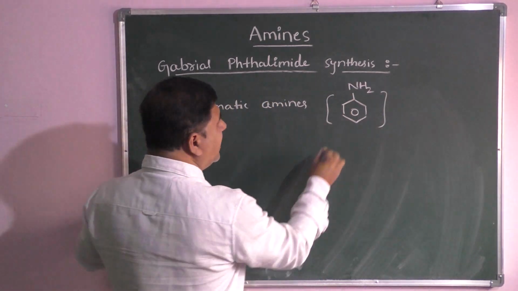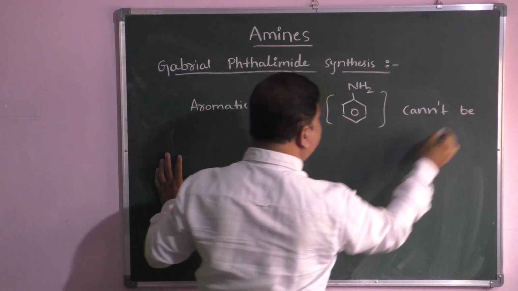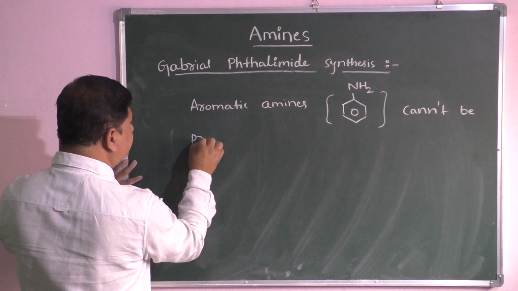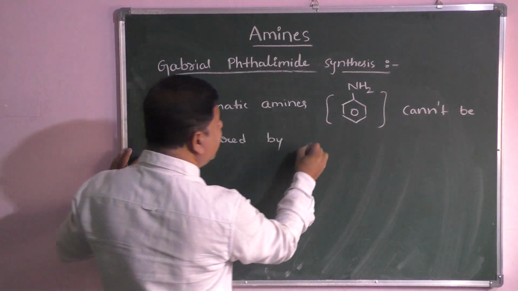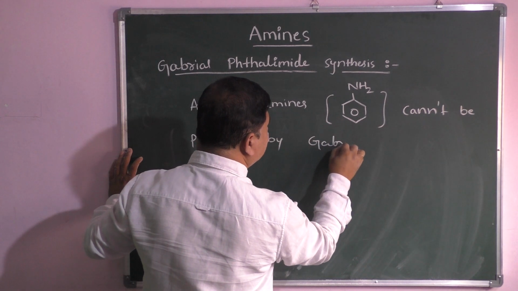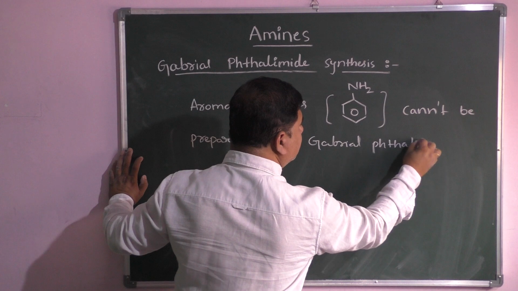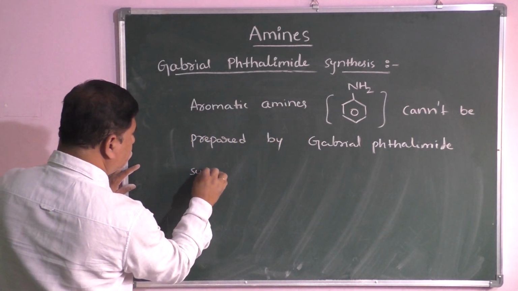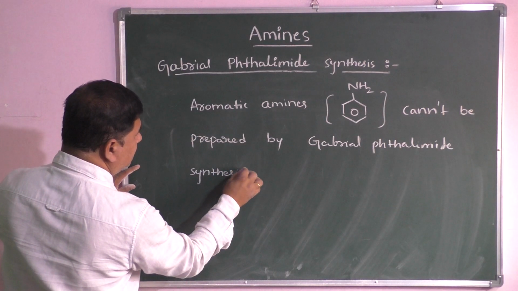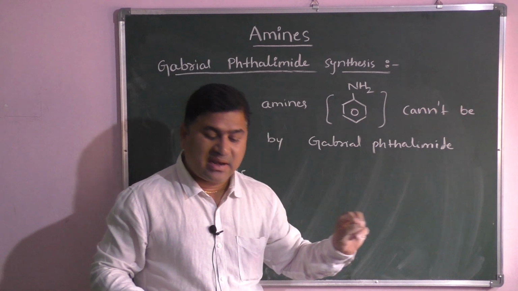Aromatic amines cannot be prepared by Gabriel phthalimide synthesis.